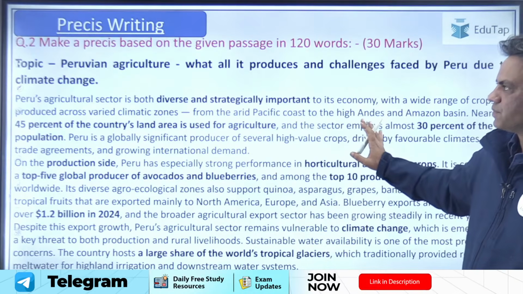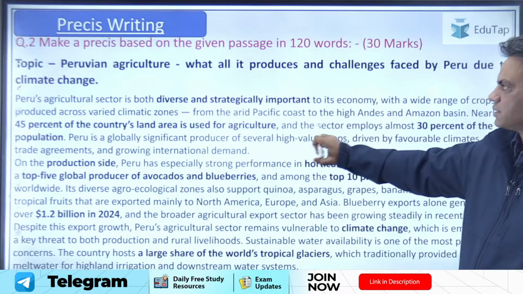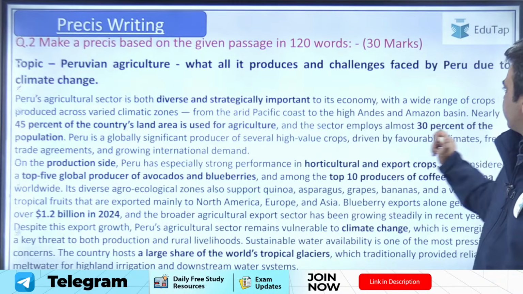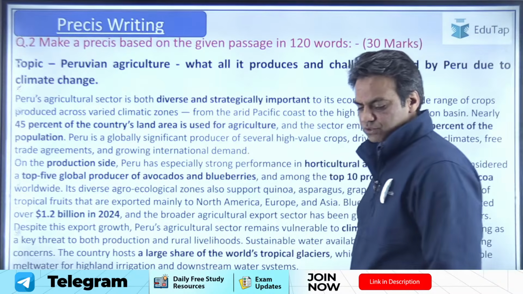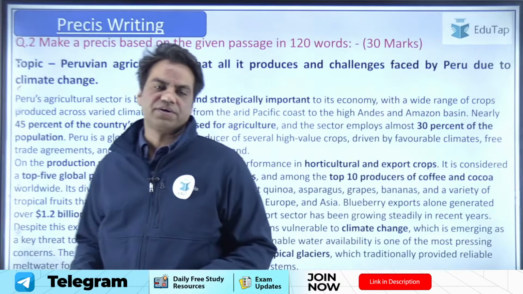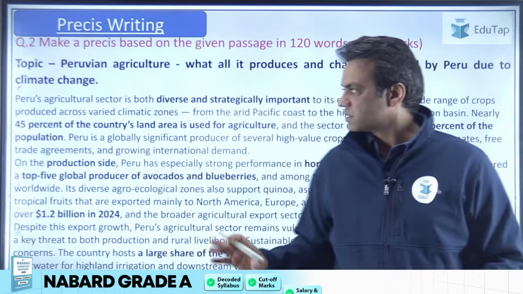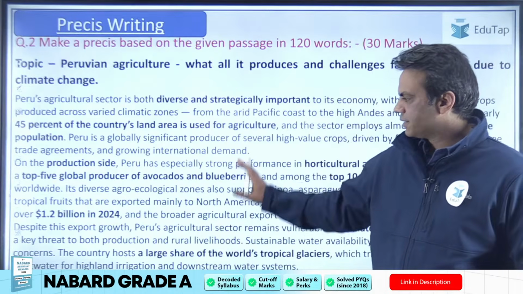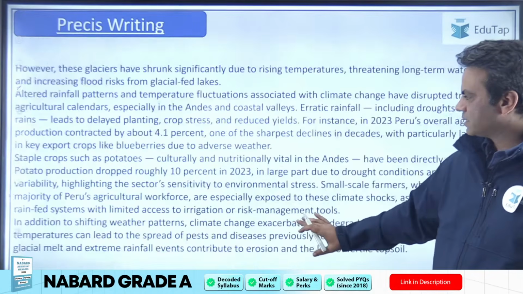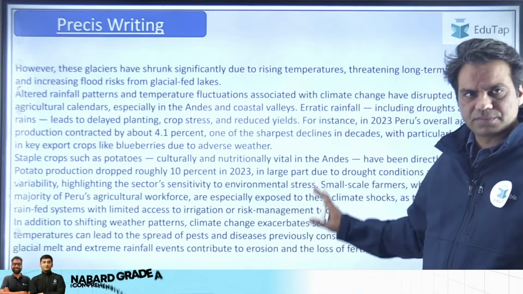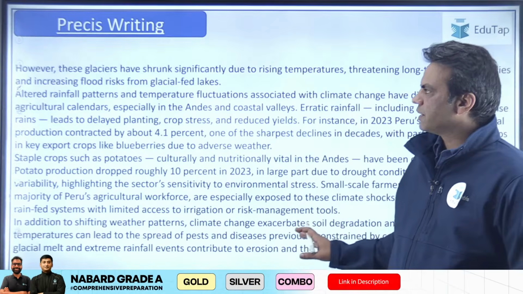This is a memory based Precis. So this was the topic: Peruvian agriculture, what all it produces and challenges faced by Peru due to climate change. So this was about the climatic ecosystem for the country of Peru and the Peruvian agriculture system. This was the passage, and it was provided to you with some facts and data as well. It was basically a research study on the Peruvian agriculture ecosystem.